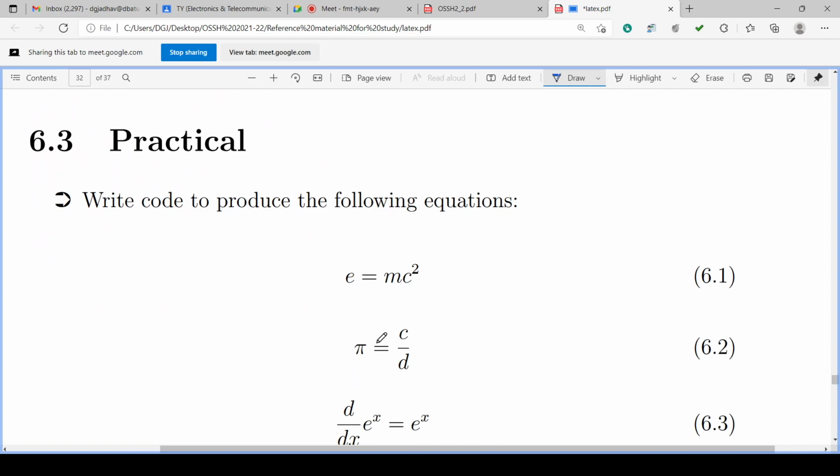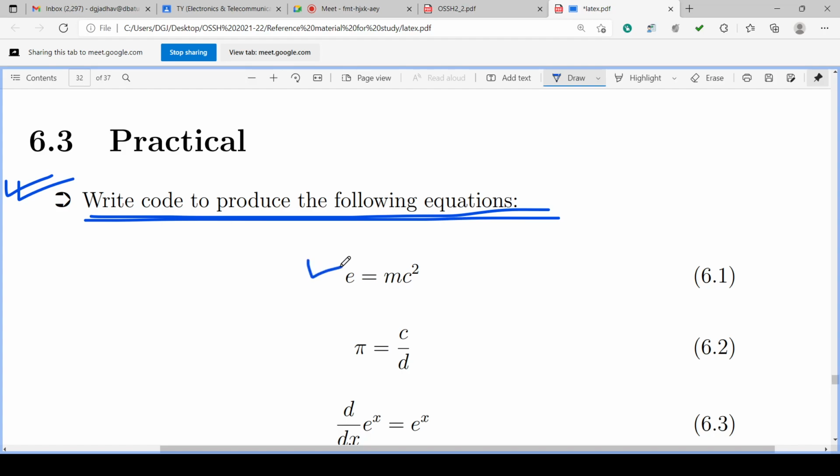So what we have to do? What is the action? The action is to write the code to produce the following equations. How to write the code? Suppose this is the equation: E equal to mc square.